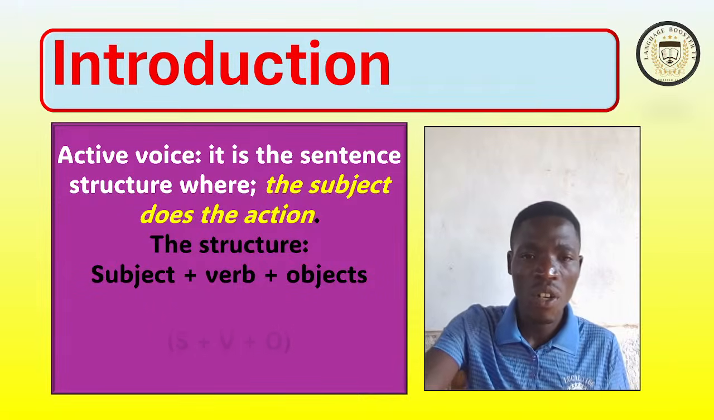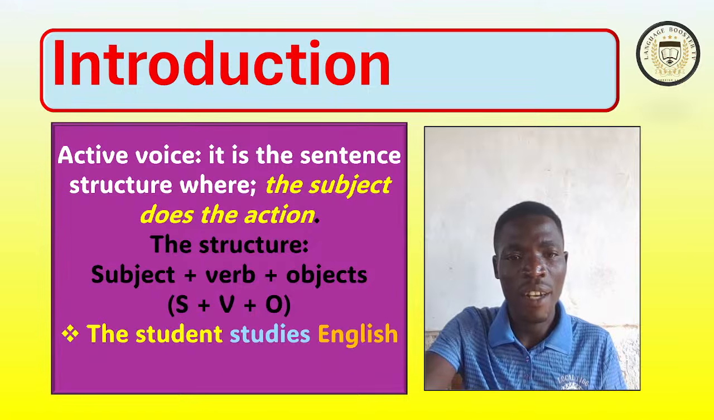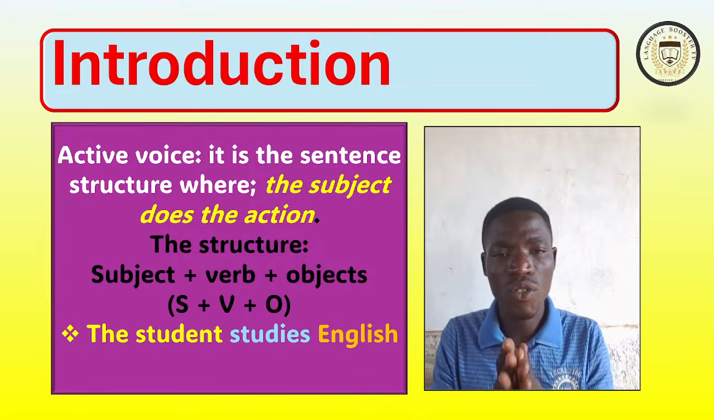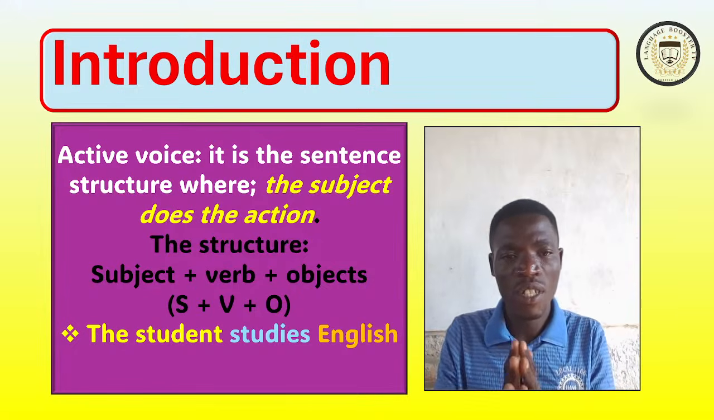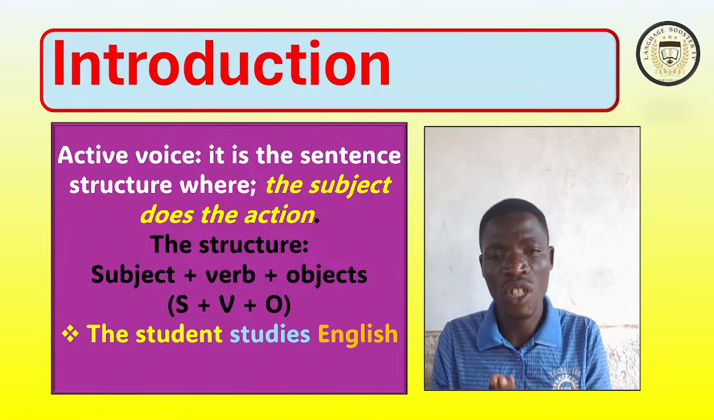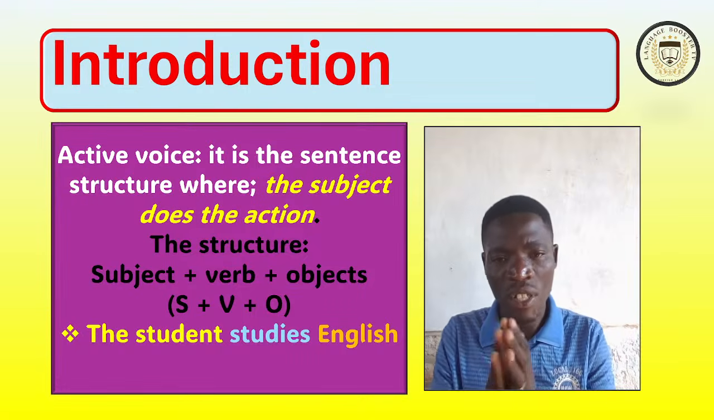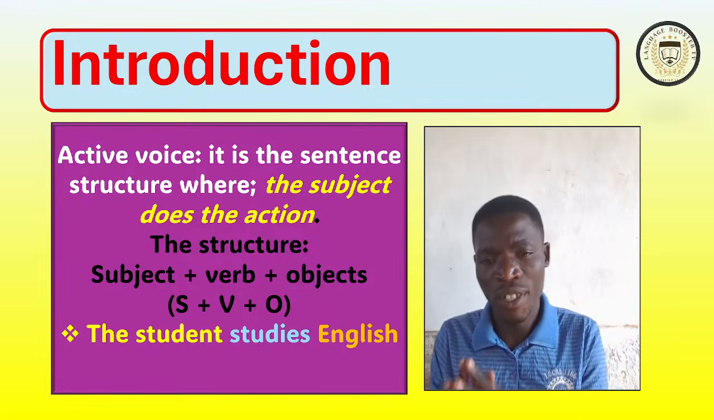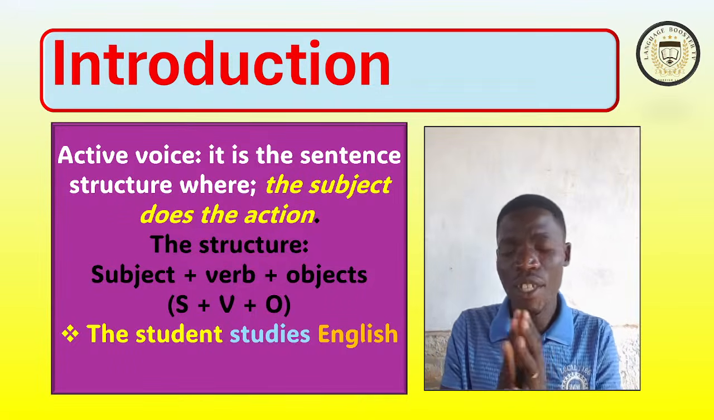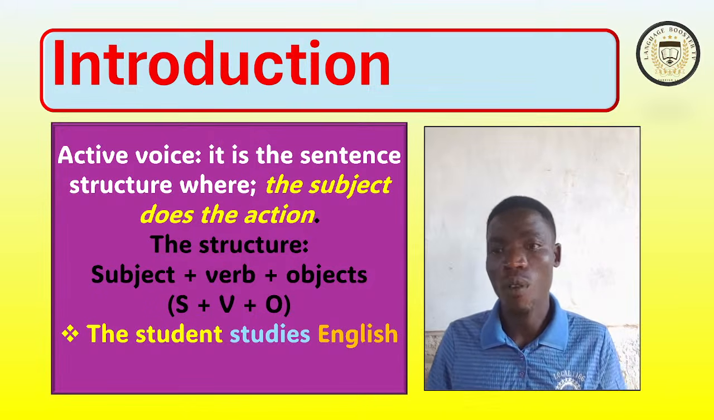All right. On the other side, let us see an example: the student studies English. This sentence is in active voice because the doer is the student, the action is to study, and the affected is English, which is the object, right?